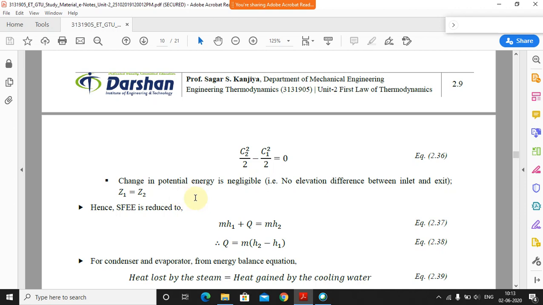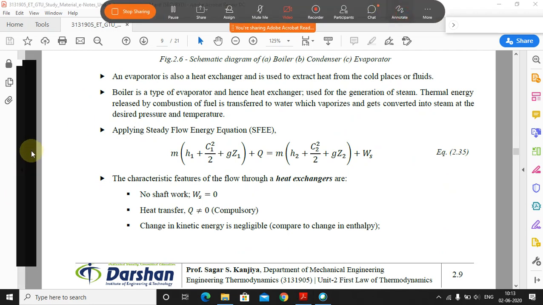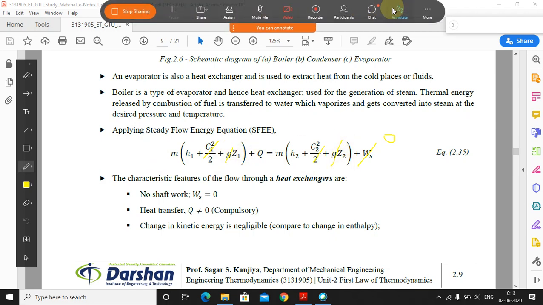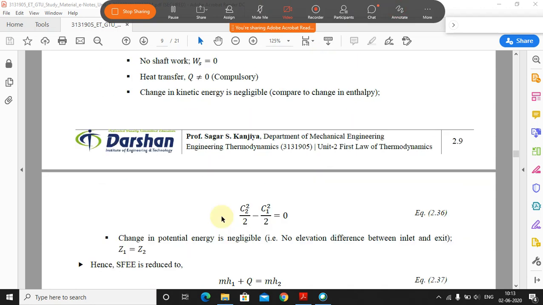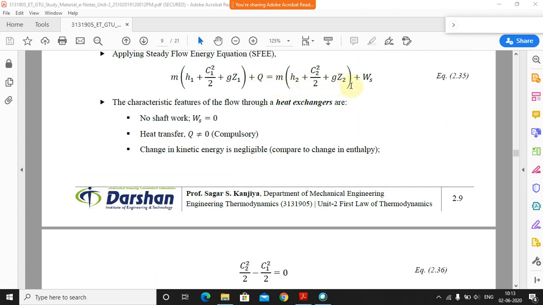Okay, so now if I substitute all the values over here, this WS will become 0. This q is not equal to 0, fine. Now this one and this one will get cancelled because this is negligible, so nearly equal we can consider that. And even this one and this one will cancel out. So यहाँ पे फिर बचा क्या है हमारा, that is nothing but m into h1 plus q is equal to m into h2.